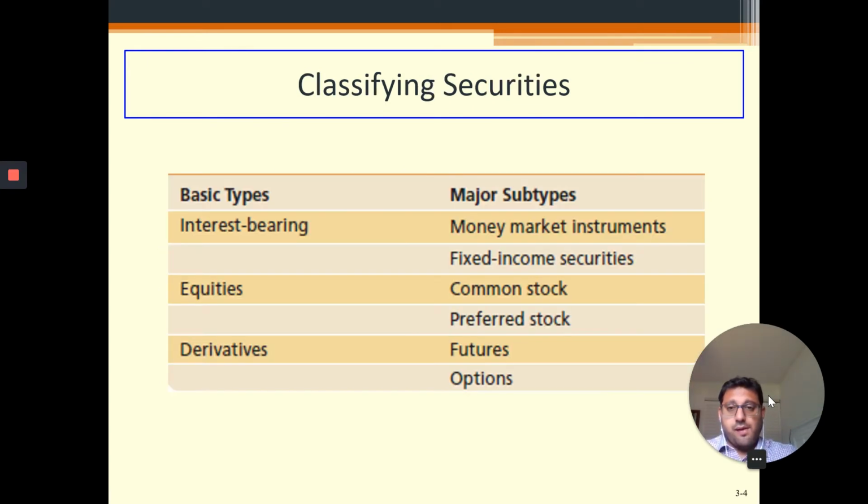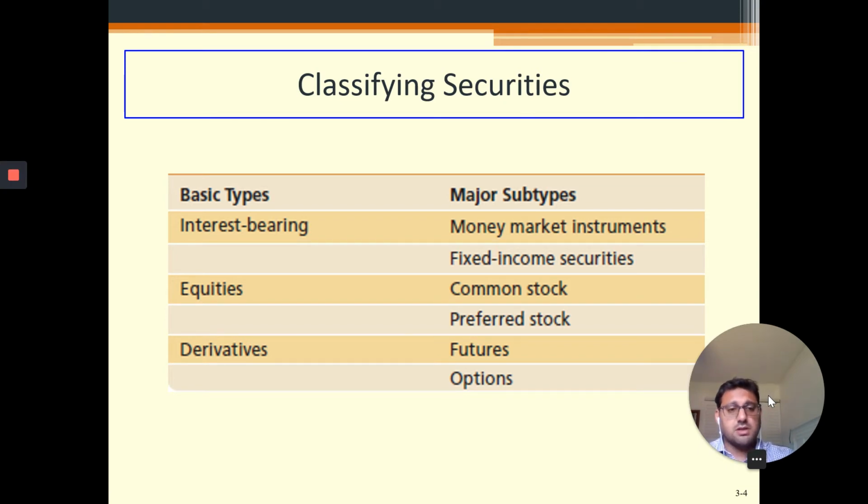Under the interest bearing securities or assets, we have two subdivisions, which are called money market instruments and fixed income securities. The usual difference is this: the money market instruments are short term debt, normally within 1 year, and the fixed income securities can be up to 30 years, or even more than that. So anything beyond 1 year is usually called fixed income securities.